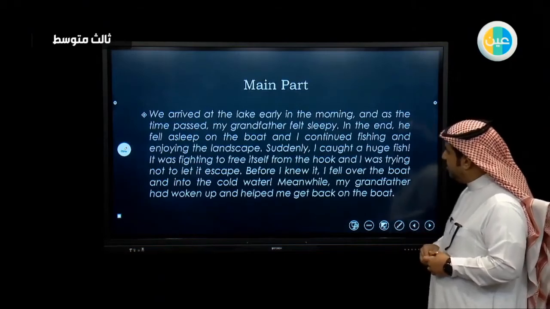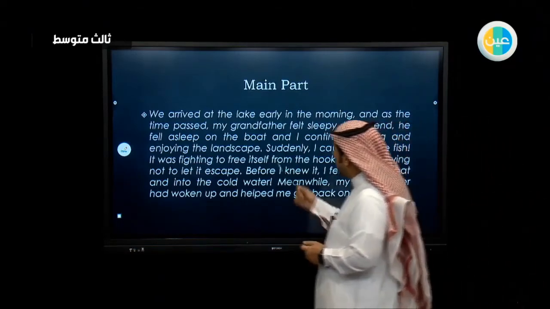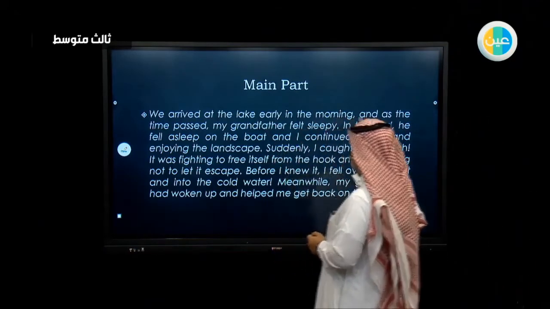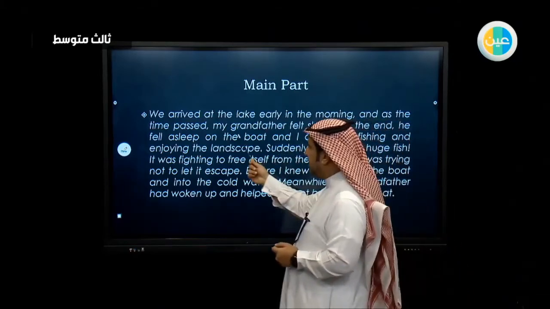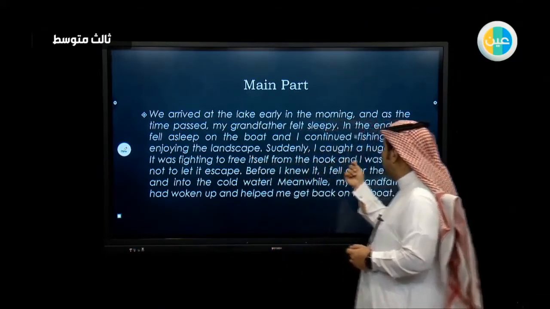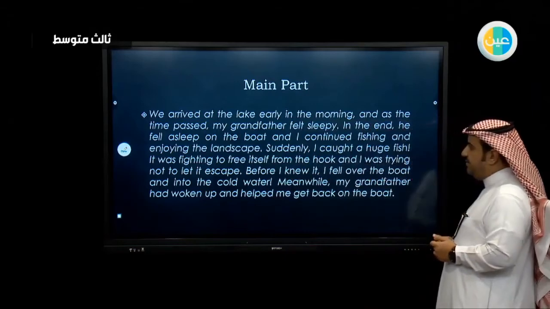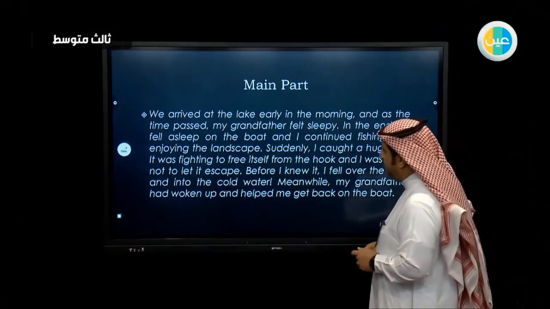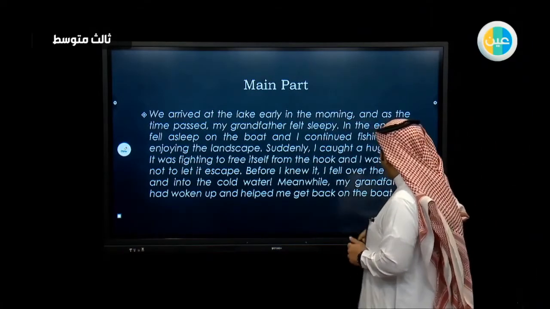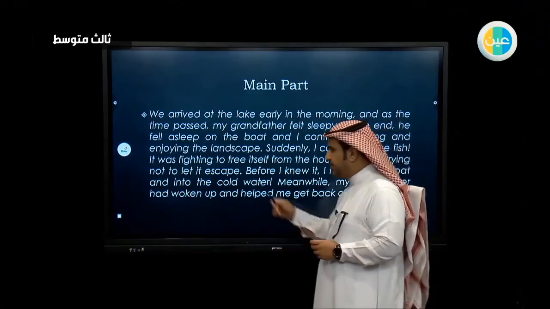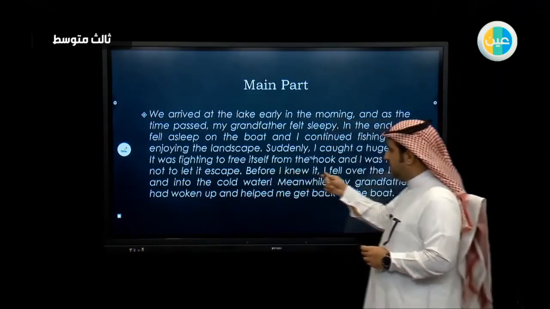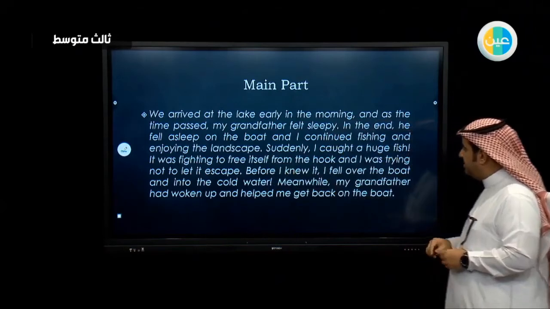Okay, this is the story. We arrived at the lake early in the morning, and as the time passed, my grandfather felt sleepy. In the end, he fell asleep on the boat, and I continued fishing and enjoying the landscape. Suddenly, I caught a huge fish.